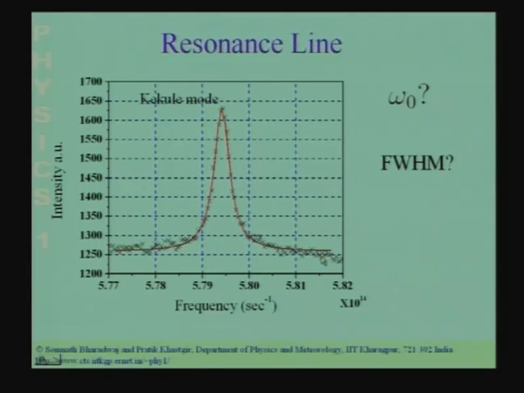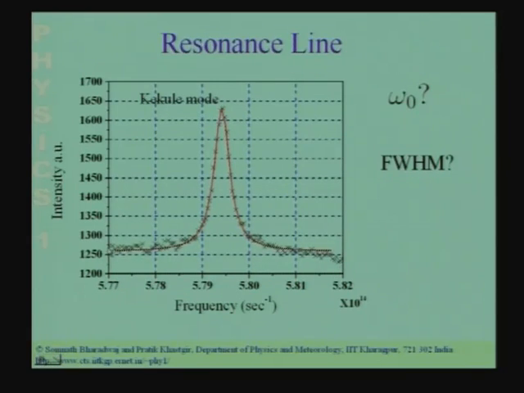Now, a point which you should note when determining the full width at half maxima is that you should not take just the value at this point, find out where it falls to half, and then take the width over there. That will not give you an estimate of the full width at half maxima. That is because the spectrum does not start from 0. It has an offset, which could be due to some background radiation which might be there.